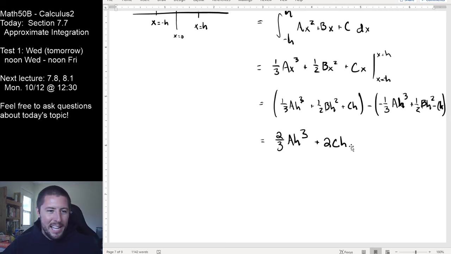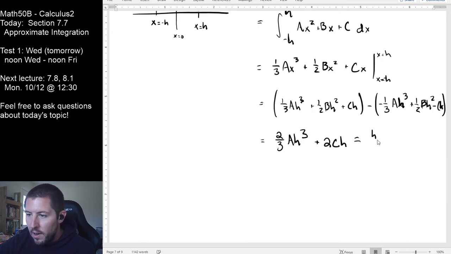So here we are. We've got this expression right here. The only thing I want to do is a little bit of factoring. I don't like fractions. There's h's in both of these terms, so I'm going to factor out an h over 3, and this is going to leave me with 2ah squared plus 6c.